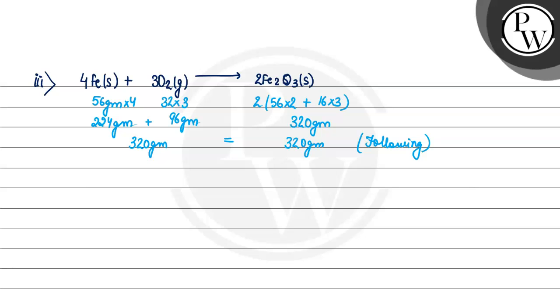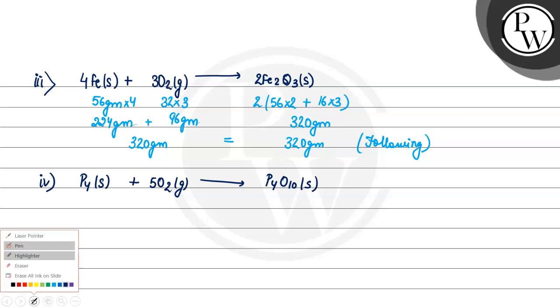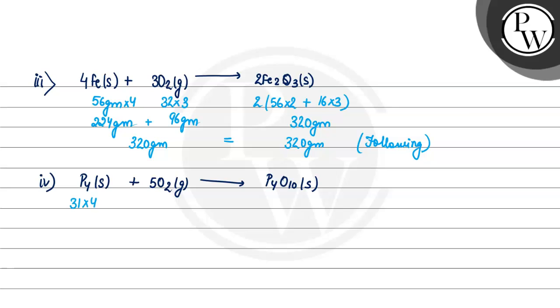Okay. So let's check for the last equation, that is fourth equation. P4 plus 5 O2 is giving us P4O10 in solid state. So the answer comes out to be 31 into 4, 32 into 5, 31 into 4 plus 16 into 10.